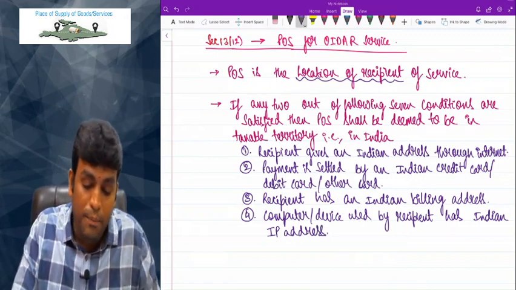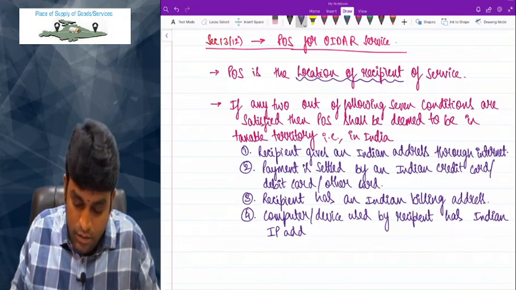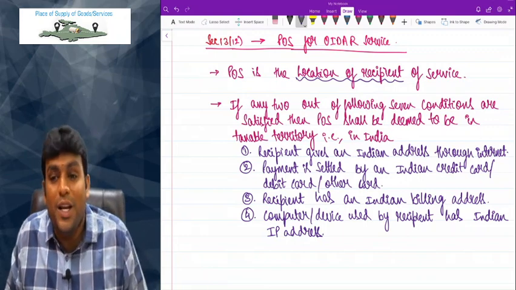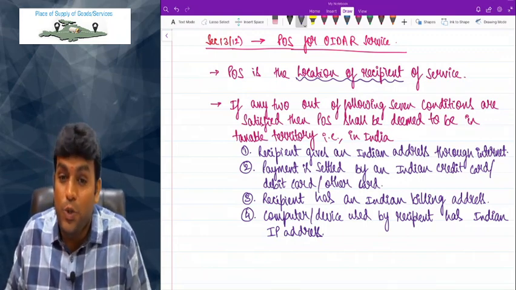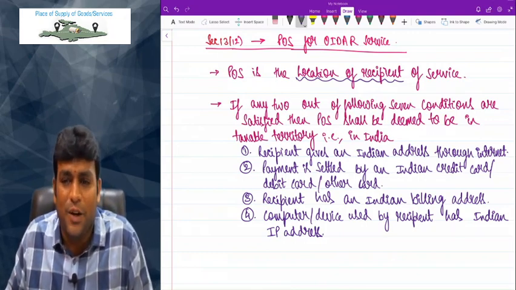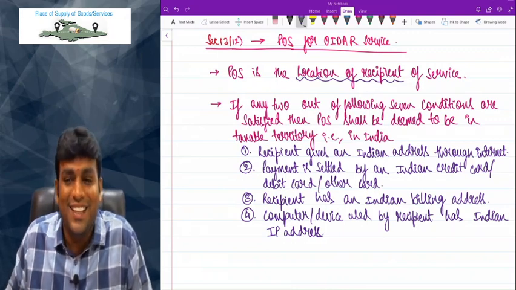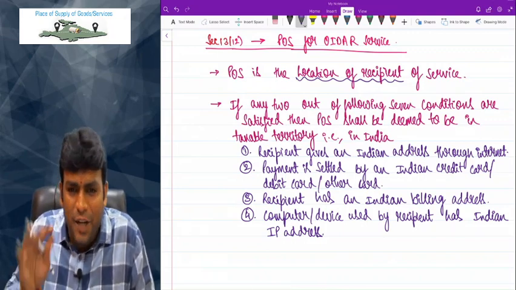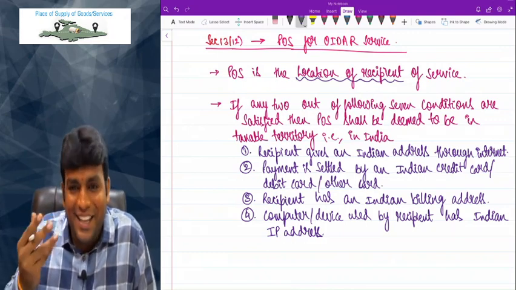Computer or what, my friends? Device. Computer or device used by recipient has an Indian IP address, and IP stands for what? Internet protocol. It has got an Indian address. Clear, right? Internet protocol IP address 192.168. We know this, right? Exactly.